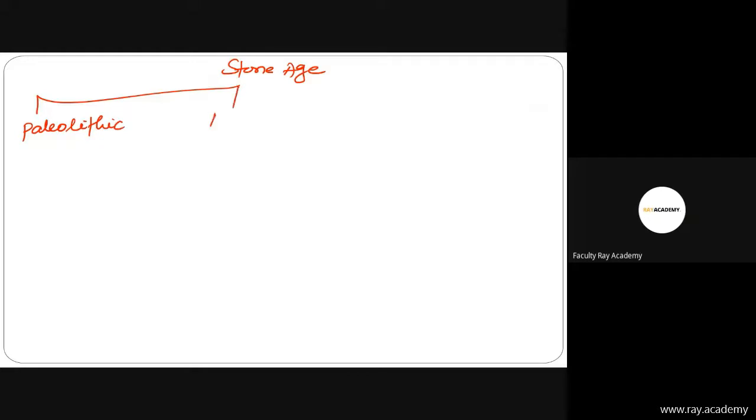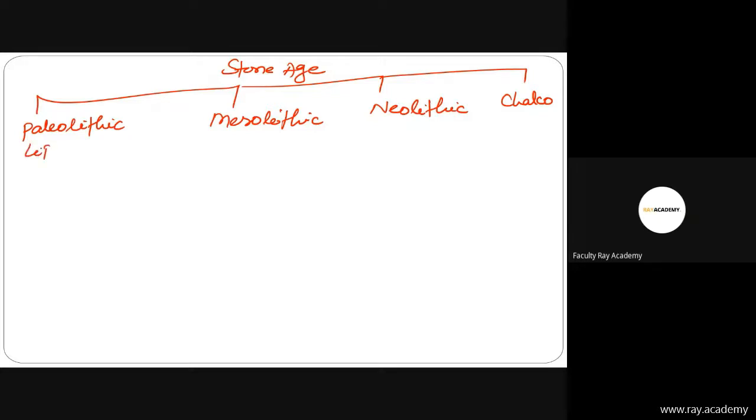then Mesolithic, then Neolithic, then Chalcolithic. Okay, so in the Paleolithic, first of all, we'll see life. Life in the Paleolithic, Mesolithic, Neolithic, and also the Chalcolithic. But we'll cover the Chalcolithic in upcoming classes.